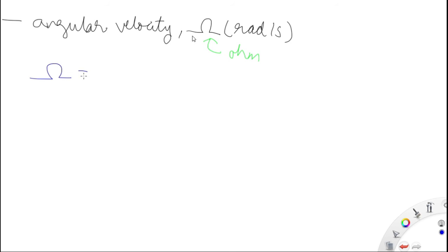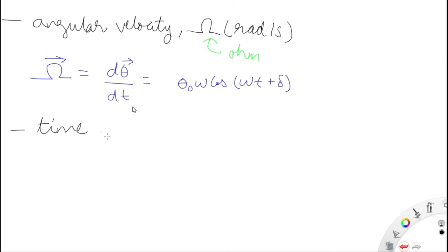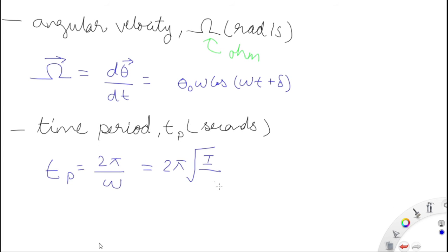Angular velocity is represented by theta dot. So theta dot is the rate of change of angular displacement with respect to time, which is theta naught omega cos omega t plus delta. This is just the differentiation of theta, and theta was theta naught sine omega t plus delta. So this has been differentiated to give theta naught omega cos omega t plus delta.